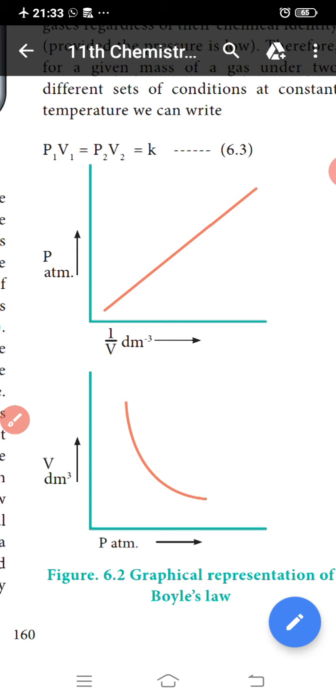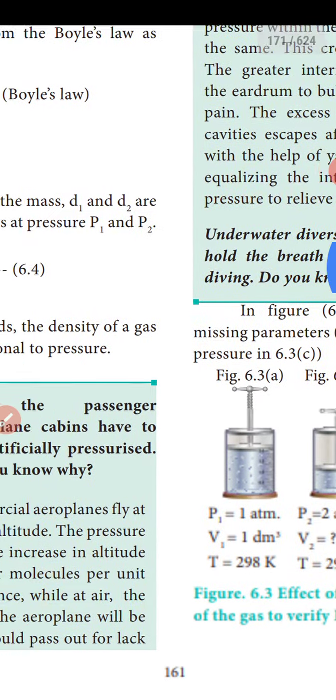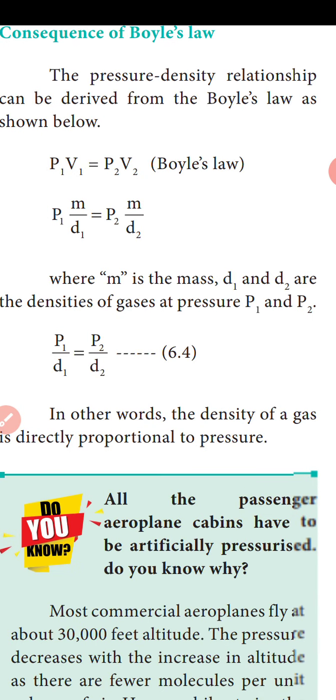Now the consequence of Boyle's law, the pressure density relationship. From Boyle's law, P1 V1 is equal to P2 V2.